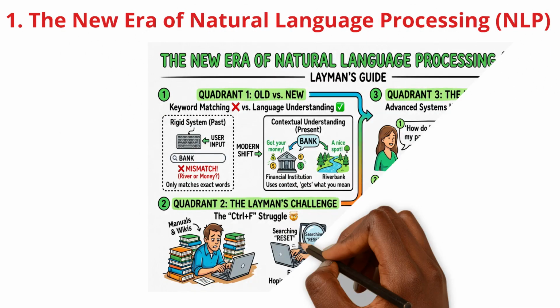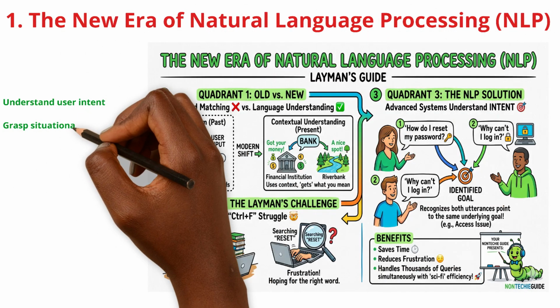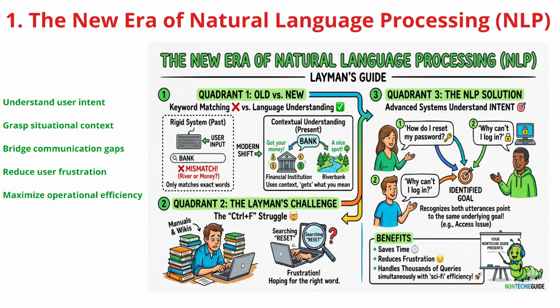For years, talking to a computer was like a rigid game of match the keyword. If you didn't use the exact phrase a programmer expected, the system simply failed. But today, the game has changed. Modern natural language processing has moved beyond simple word matching into true language understanding.